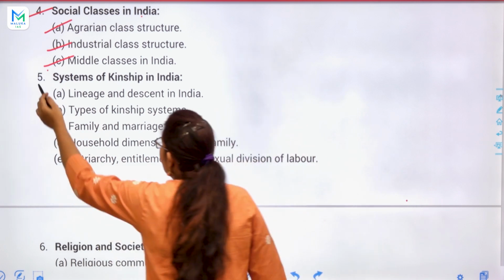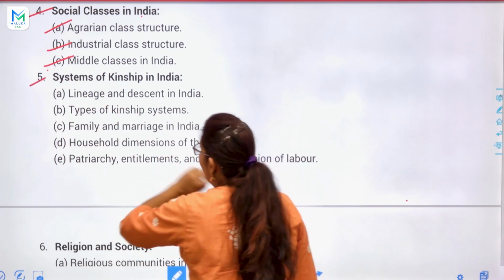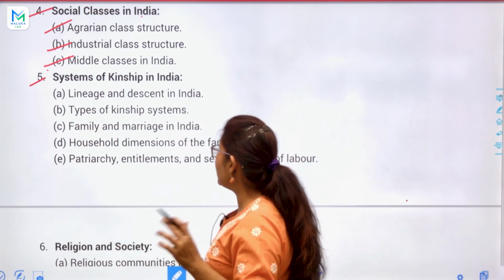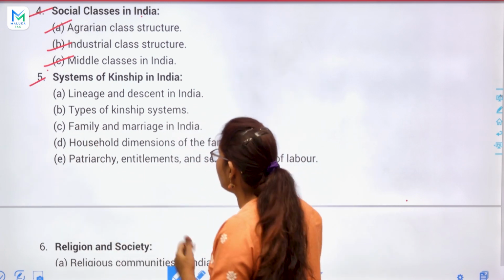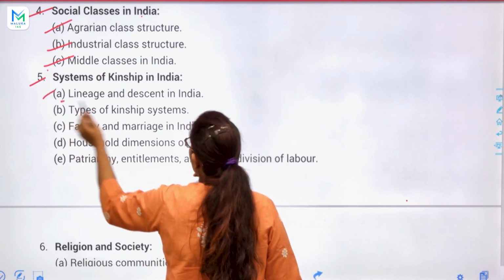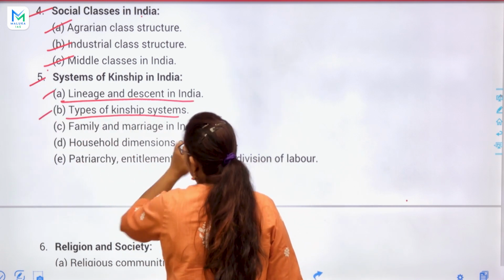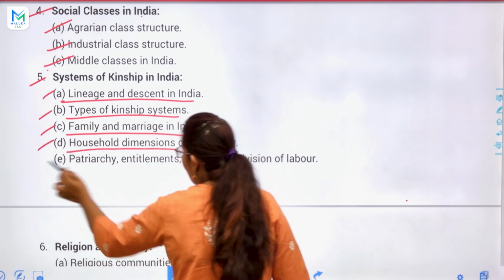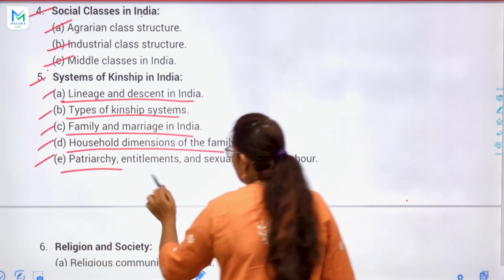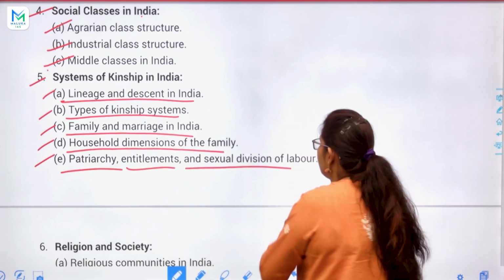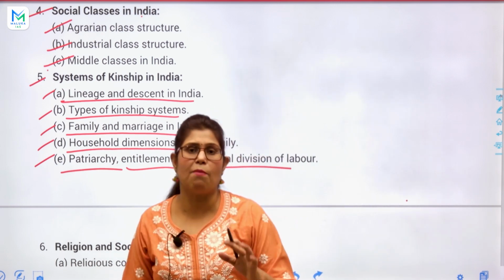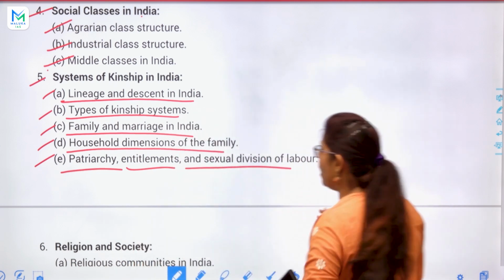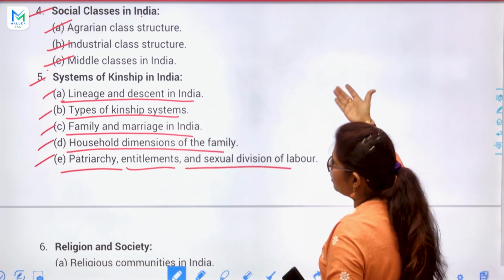We will discuss then systems of kinship in India. So again we will study, obviously we have studied in the first paper, and again we will study lineage and descent in India, types of kinship systems, family and marriage in India, household dimensions of the family, patriarchy, entitlements, and sexual division of labor. Very, very important topic and very, very interesting topic of this paper. Okay, so we will discuss this.